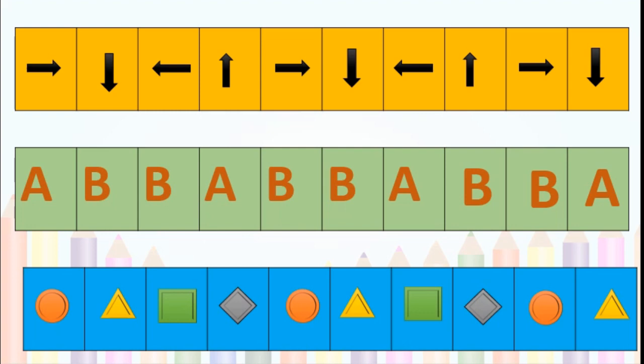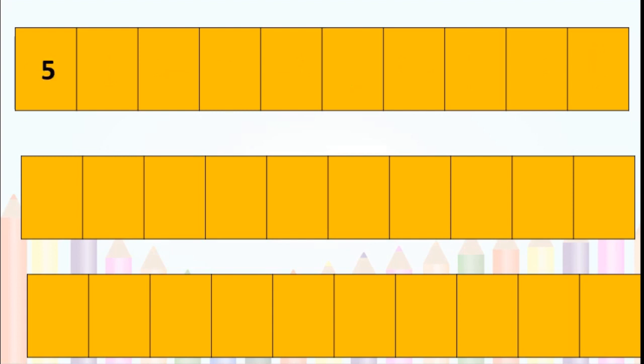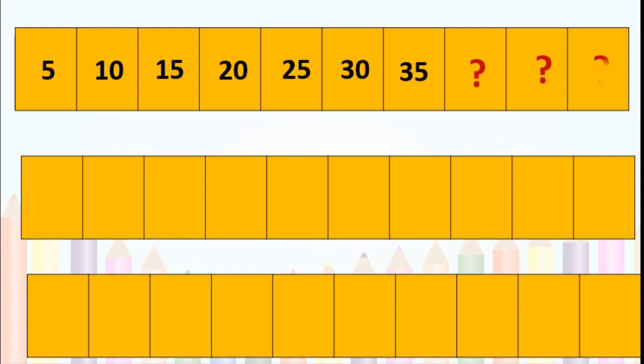You got the point now. Next here, first one, please go through the numbers: 5, 10, 15, 20, 25, 30, 35, dash. You have to find out the next 3 numbers. Come on, students. Yes, you are right. This is the 5 times table. 5 5s are 25, 5 6s are 30, 5 7s are 35, 5 8s are 40, 5 9s are 45 and 5 10s are 50.